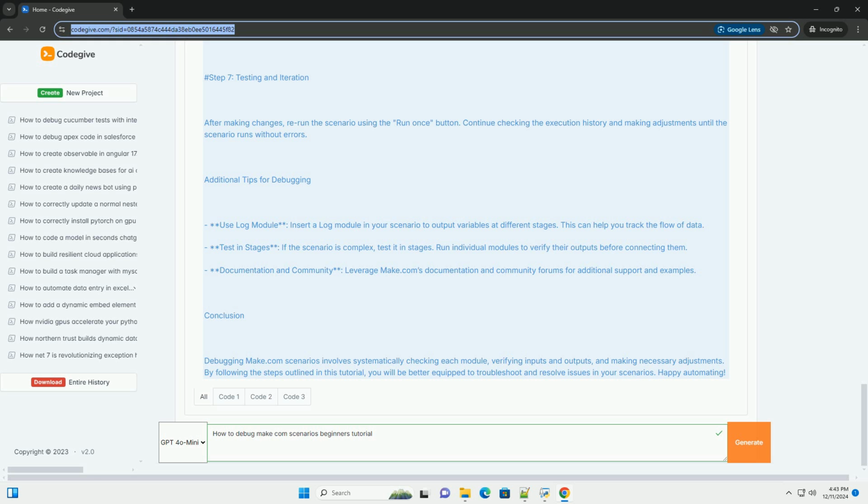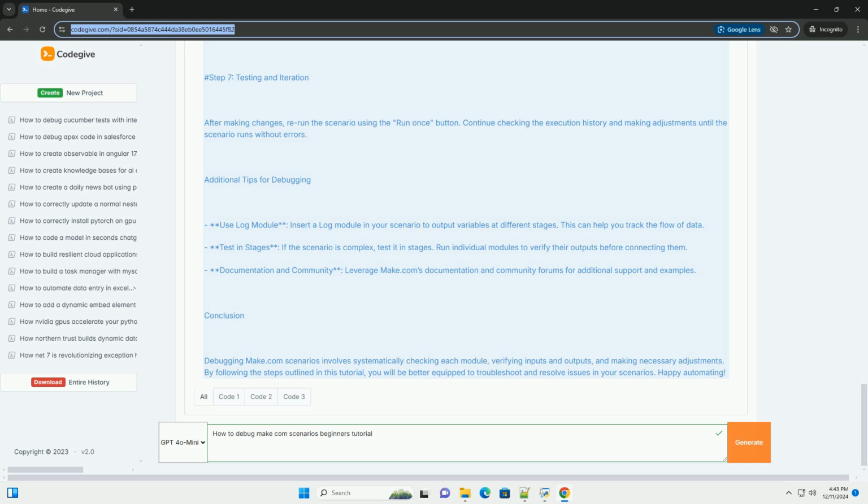JSON. URL: https://api.example.com/data. Method: GET. Headers: Authorization: Bearer your_access_token. To run the module, click on the Run Once button again and observe the output of the HTTP module. If the output is not as expected, check the API documentation for any changes or errors.